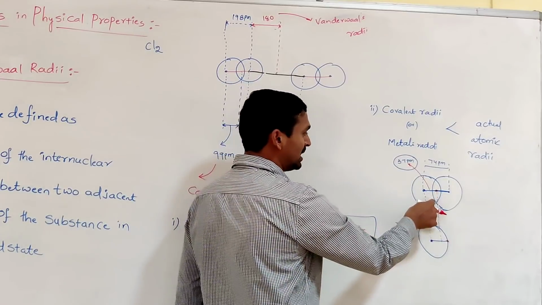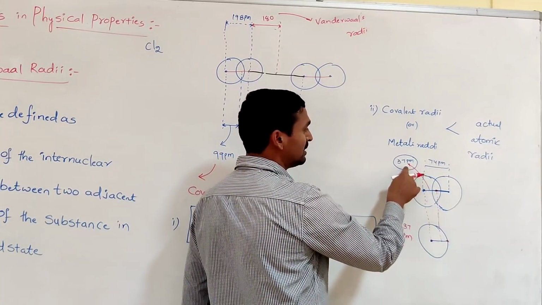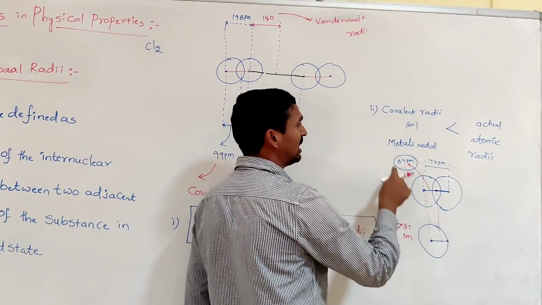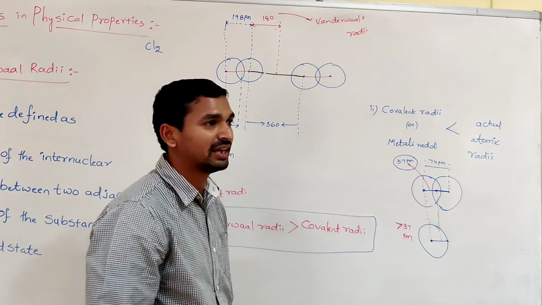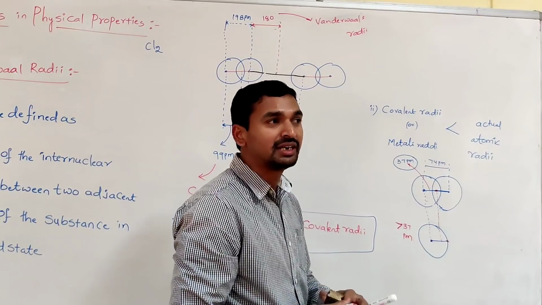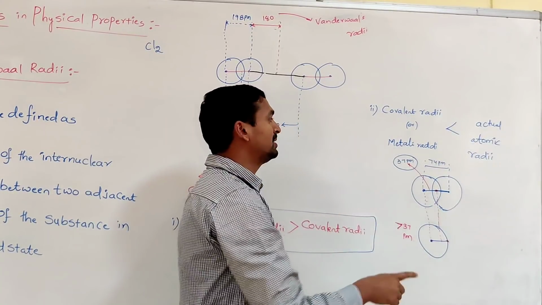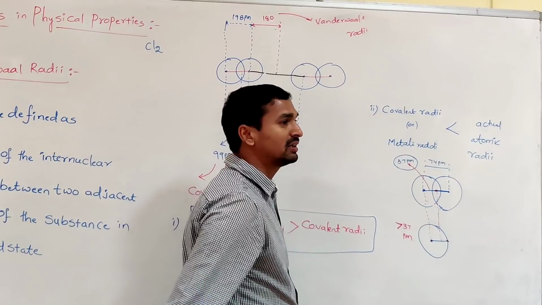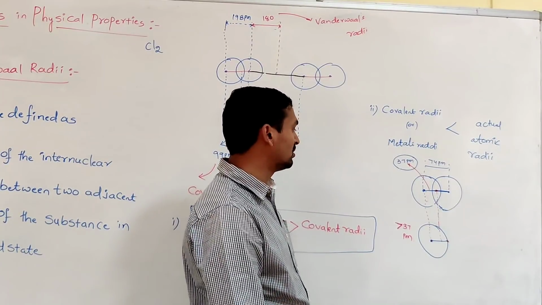But in the combined stage you get 37, which is less than the actual atomic radii. That's why this 37 picometer is not the exact atomic radii, it is an approximate atomic radii. So these are the two conclusions we made.